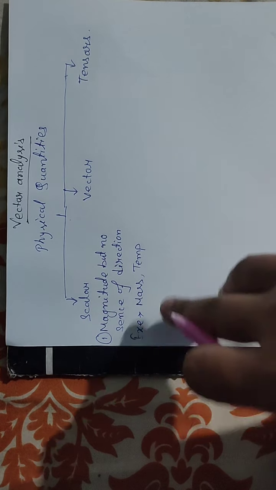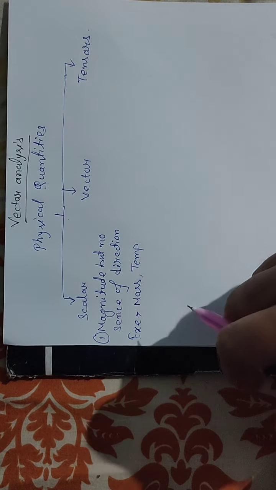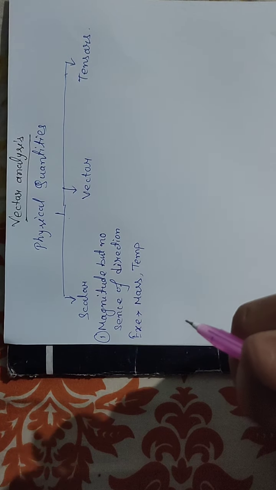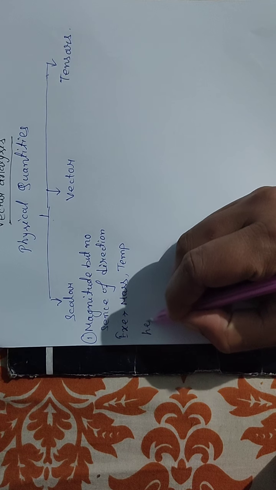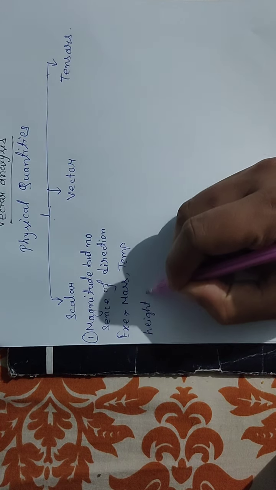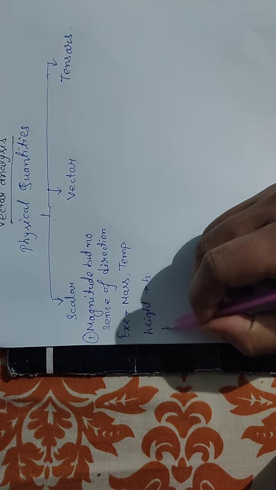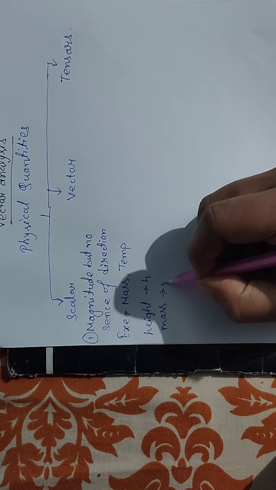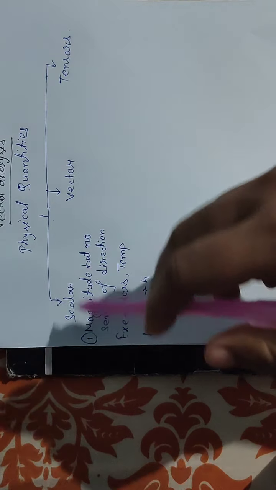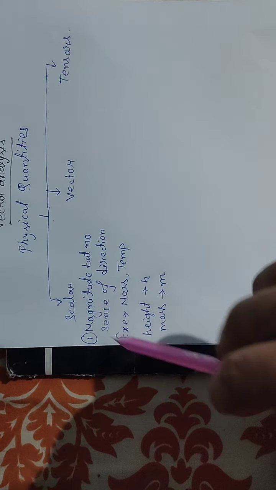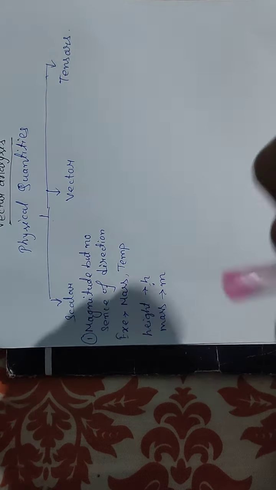Okay, and scalar quantities are represented by English alphabets. Suppose height is denoted by H, and mass is denoted by small m. So a scalar quantity is represented by any English alphabet: A, B, C, D, E, F, G, H.